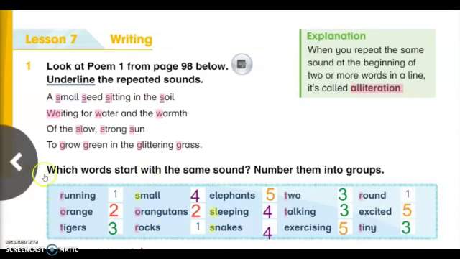Now let us read the words again. Words with number 1: running, rocks, round. Words with number 2: orange, orangutans. Words with number 3: tiger, 2, talking, and tinny. Words with number 4, we have small, sleeping, and snake. Words with number 5, we have elephant, exercising, and exciting. That we call alliteration words. كلمات لها نفس الصوت في البداية وهو الجناس.